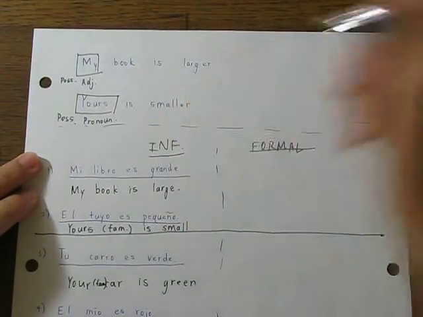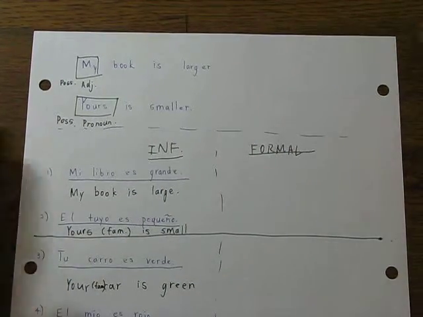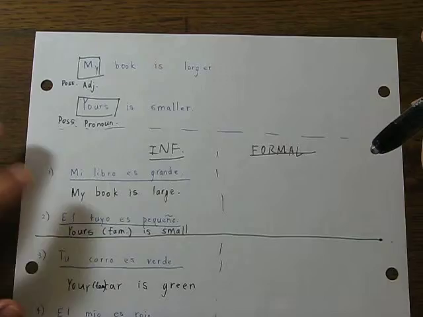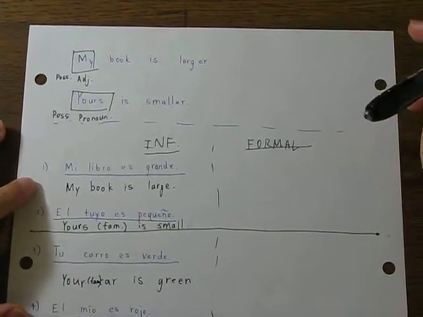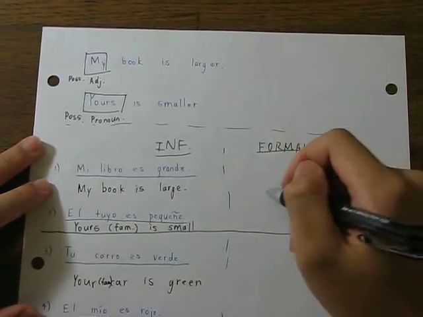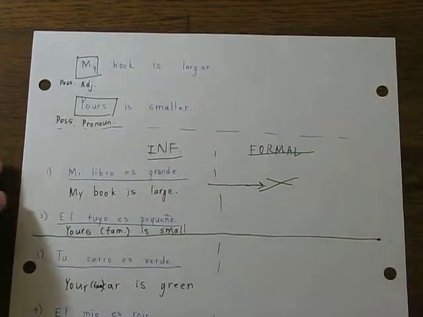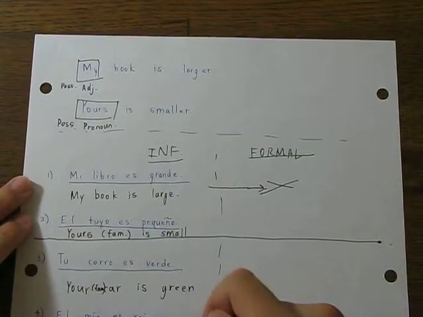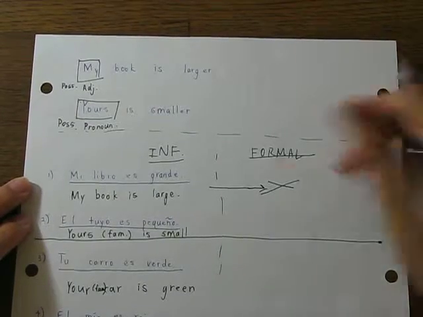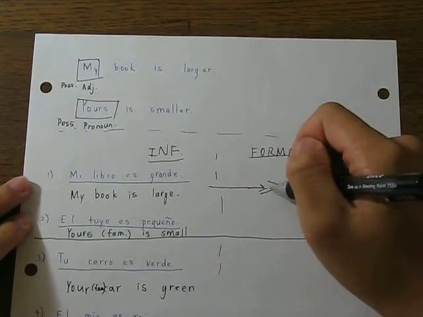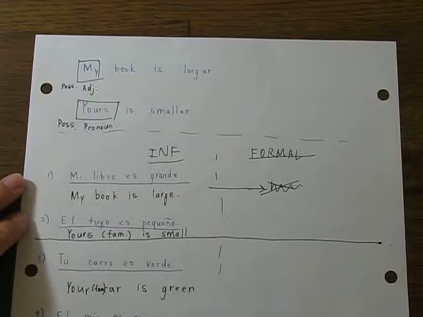The first one stays the same, since there is no difference between the formal and the familiar. So this transfers over. It just comes over. So does this one. And disregard the X. I didn't mean to draw that on there.